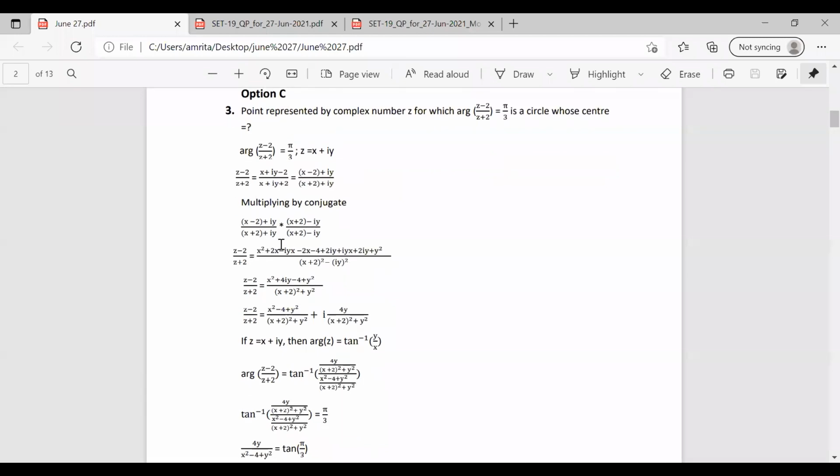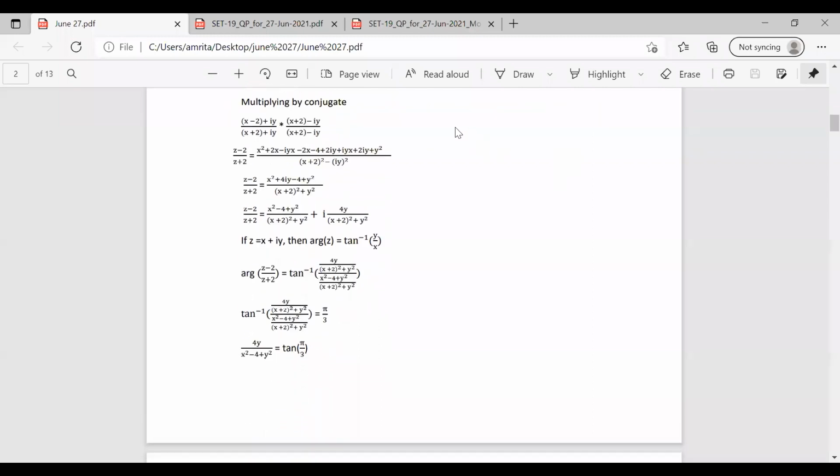So we have z minus 2 by z plus 2, just cross multiplying, we can have the value as z minus 2 by z plus 2 equal to x square plus 4iy minus 4 plus y square by x plus 2 the whole square plus y square. This i square becomes minus 1, so it becomes x plus 2 whole square plus y square. We can rewrite this equation as z minus 2 by z plus 2 equal to x square minus 4 plus y square divided by x plus 2 whole square plus y square plus i into 4y by x plus 2 whole square plus y square.